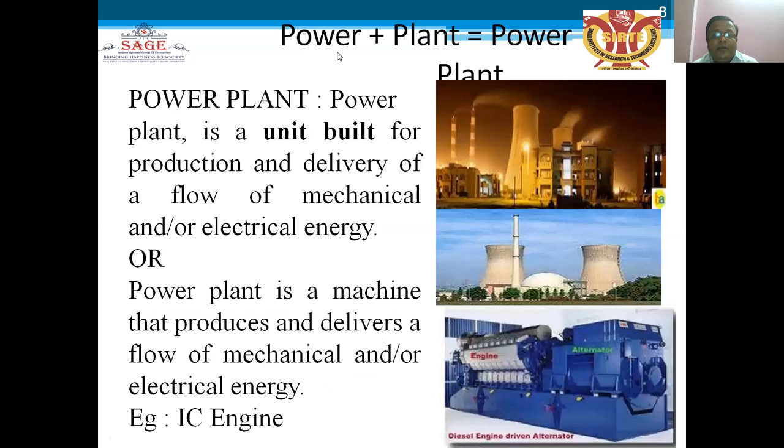Power plus plant is equal to power plant. If power enters into the plant, that is called a power plant. A power plant is a unit built for the production and delivery of a flow of mechanical and or electrical energy. A power plant is a machine that produces and delivers a flow of mechanical and or electrical energy. An example is the IC engine, which is called a power plant.